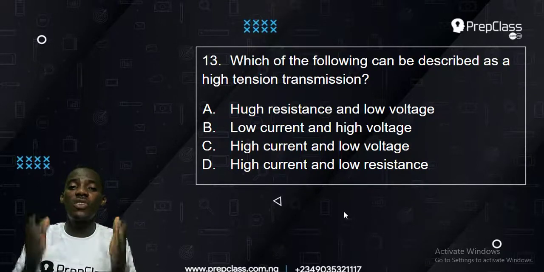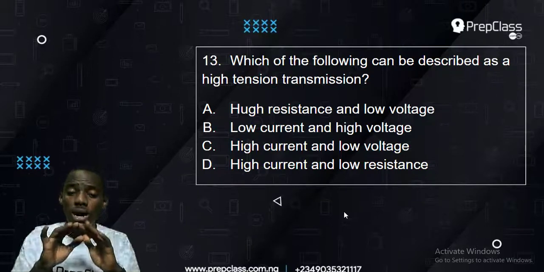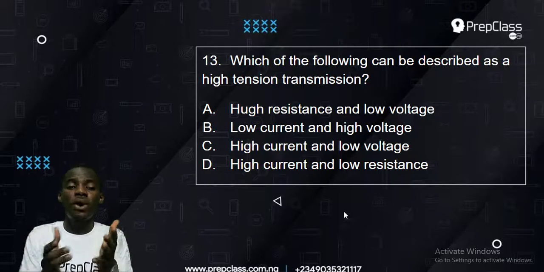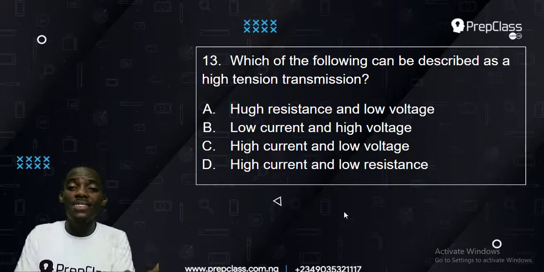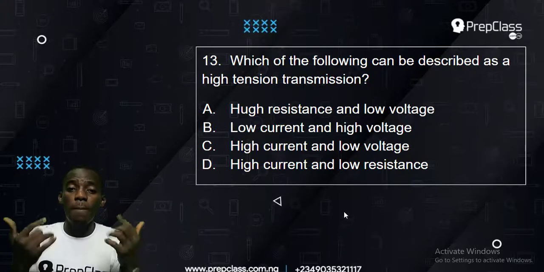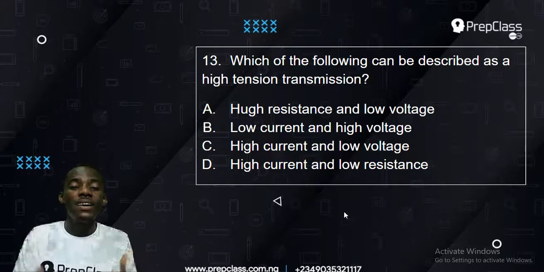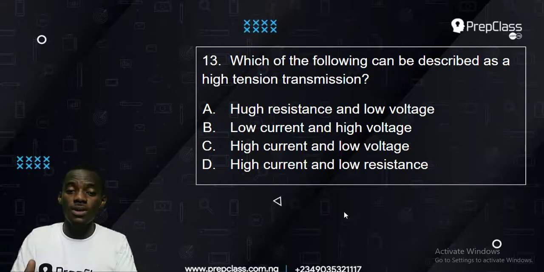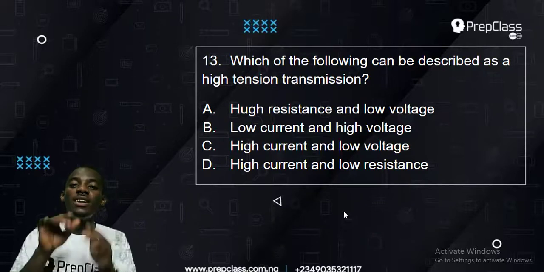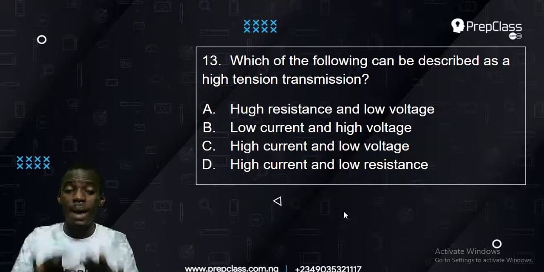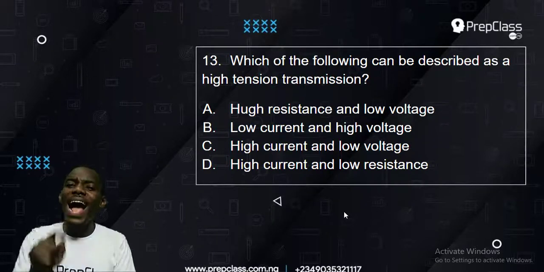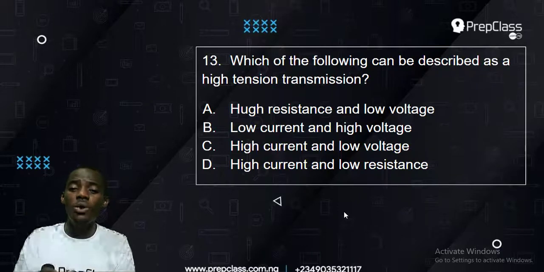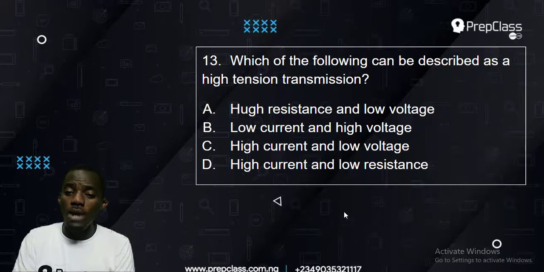The function of the transformer is to step down the current, because the way it comes from the plant where it is made, it is high. If you send it to the home directly, it will blow everything in your house. So it has to be tempered down by a transformer. But what kind of current is in the high tension? Is it low current or high current, high voltage, and so on?